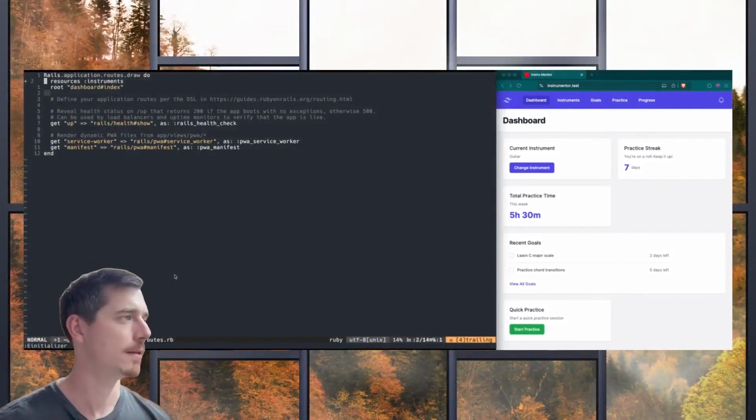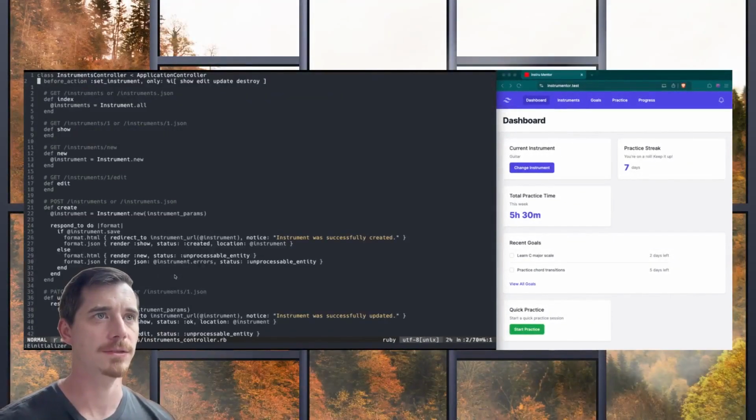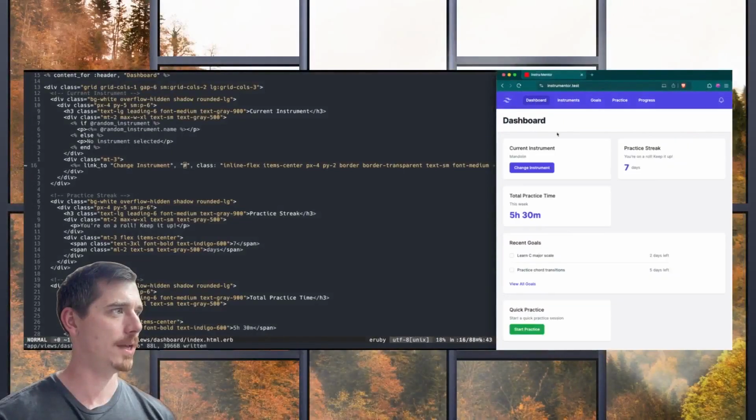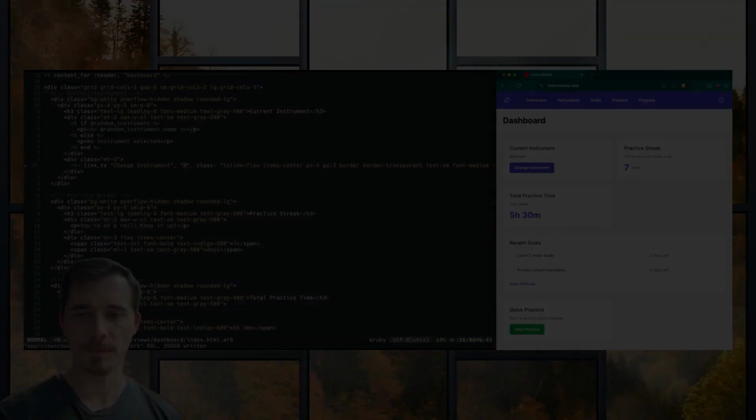The scaffold added the resources the way that I expected it to. You can add a new instrument and it updates something in the dashboard.